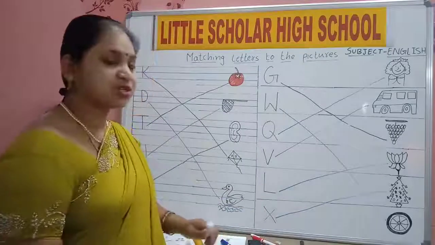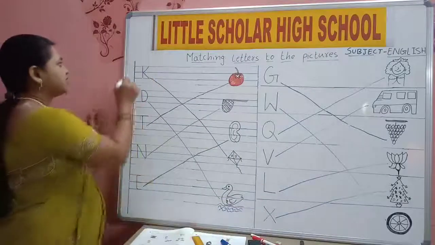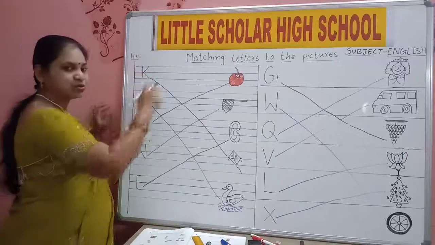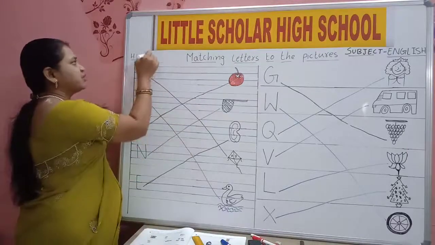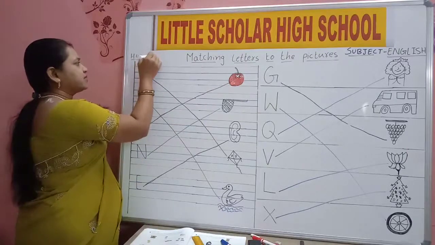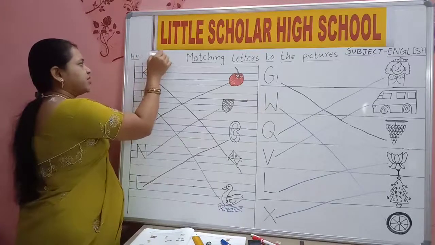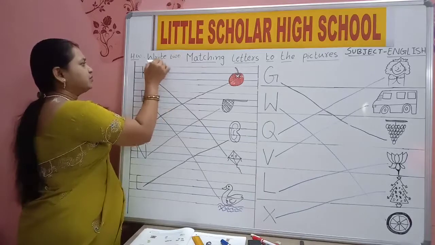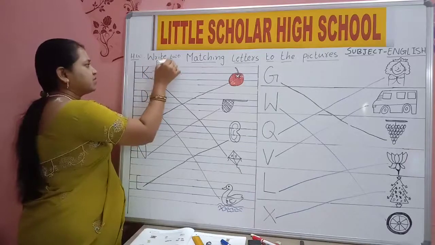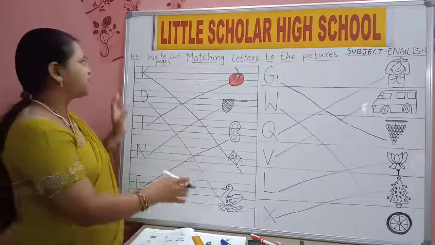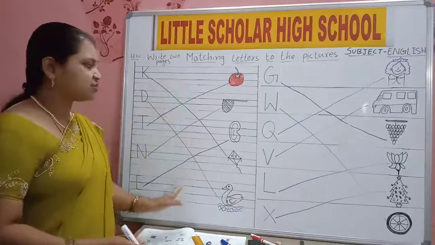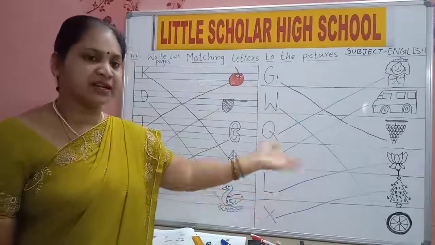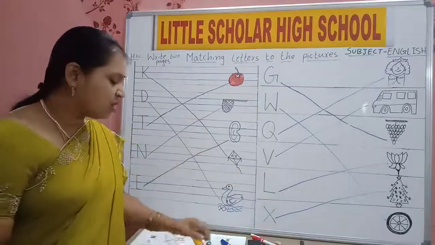Understood, children? What is your homework? Your homework is to write the same as in classwork. What should you do? These two papers. Write two papers in 2 pages. One page for this paper and one page for the 6 letters and matching on the other paper. So 2 pages is your homework.